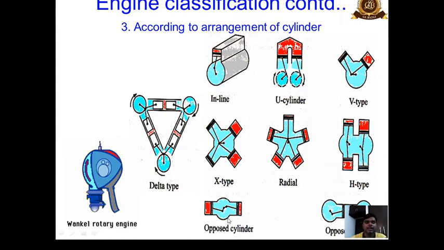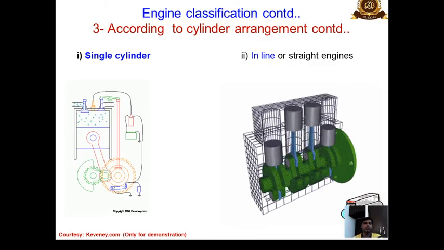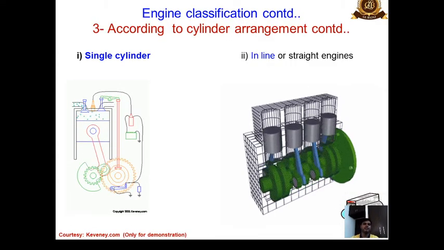So other version is opposed cylinder engine in which the cylinders are just 180-degree apart from each other. Okay, so there are two pistons and two cylinder arrangement is provided, but a unique crankshaft. The crankshaft is single. Okay, then we talk about the opposed piston engine. Opposed piston engine consists of two connecting rods, two pistons, and a common cylinder. Here this takes place. So this is basically preferable with two-stroke engines. So we'll see in detail about these working of these cylinders.